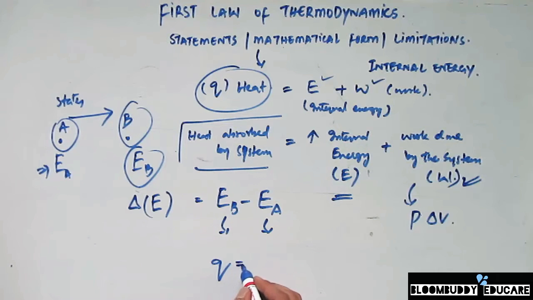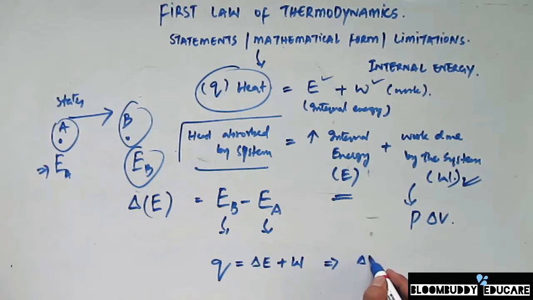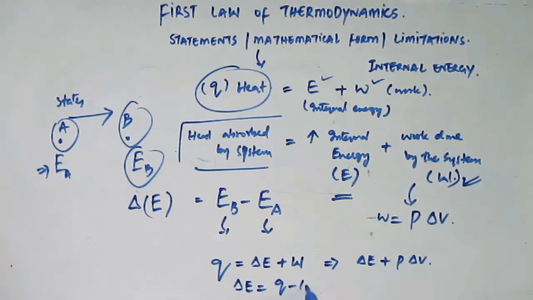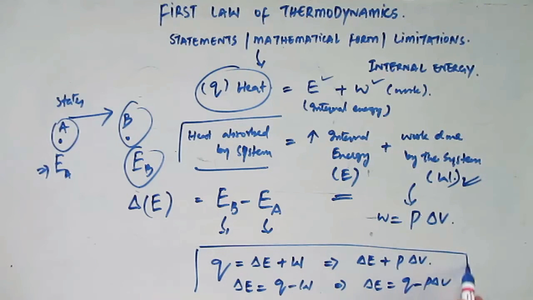So in simpler forms, we can write that this Q here, that's the total heat provided to the system, is always equal to the change in the internal energy, this delta E, plus the work done, that is W. Or in another form, we can write the same equation as delta E plus P delta V, because W is always equal to P delta V. Or in simpler forms, if we have to calculate the change in the internal energy, we can write that delta E is always equal to Q minus W, or in other words, delta E is always equal to Q minus P delta V. So these different forms all become the mathematical form of the first law of thermodynamics.